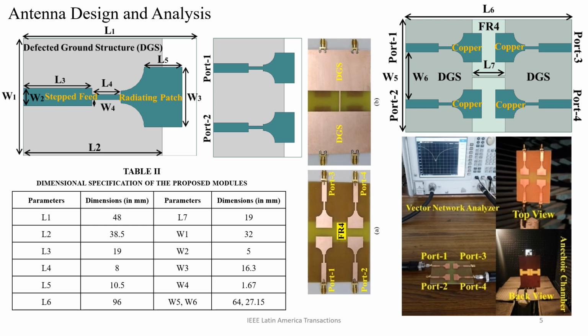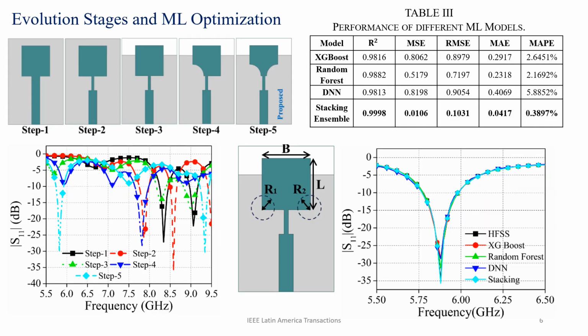You can see that we have a single antenna, a two-port MIMO antenna, and a 4-port MIMO antenna. These are the geometrical descriptions of the layout, and the fabricated layout is presented in this diagram. Fabrication is carried out, and a vector network analyzer is used to measure the scattering characteristics of the presented 4-port MIMO antenna. For the antenna, the evolution stage is in front of you, where we have included 5 steps. Our main intention was to attain S11 at 5.9 gigahertz. By observing all these steps, you can see that at step number 5 we get S11 at 5.9 gigahertz with a value of minus 3 dB. So that design is the final proposed design.